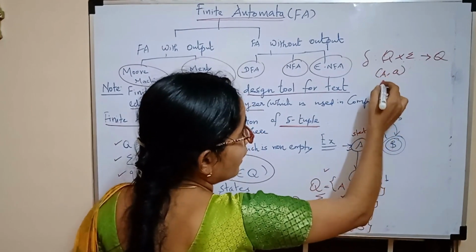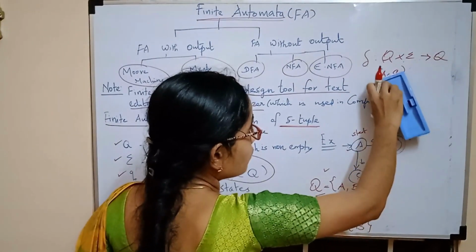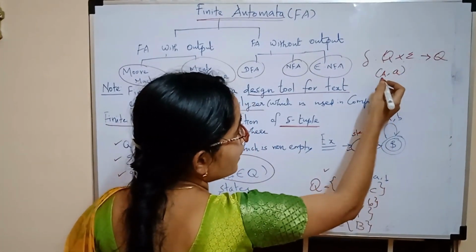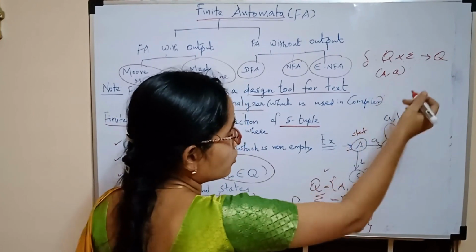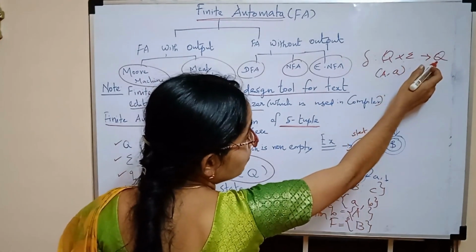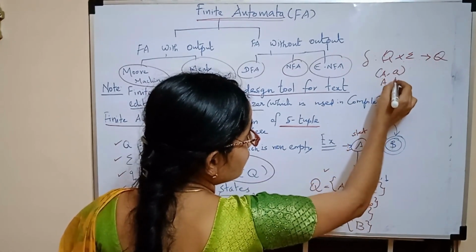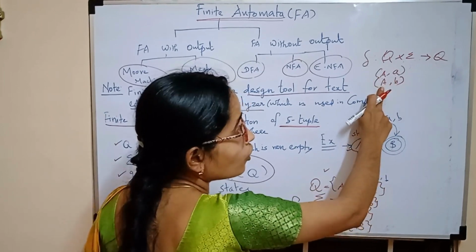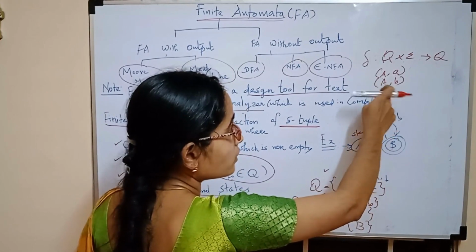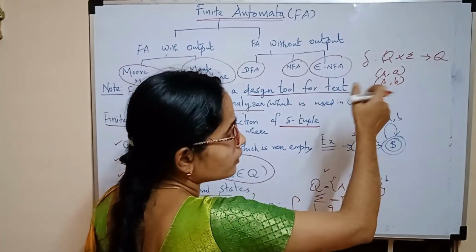And then I should know, upon seeing small a on capital A, where it goes. It goes to some other state. That was the representation. Now capital A comma small b: I should know the outgoing edge, that is, upon seeing b on state capital A, where it goes.